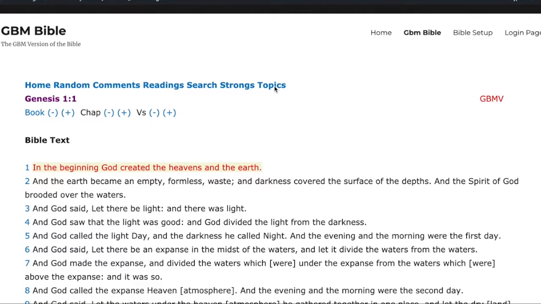Now, there are many famous references out there on topics. So you are quite able to use somebody else's materials, okay? There's a very famous one called Nave's Topical Bible, which you can actually even buy in print and also electronically. Each of these is an attempt by Bible scholars to take scriptures and categorize them together under a specific topic.